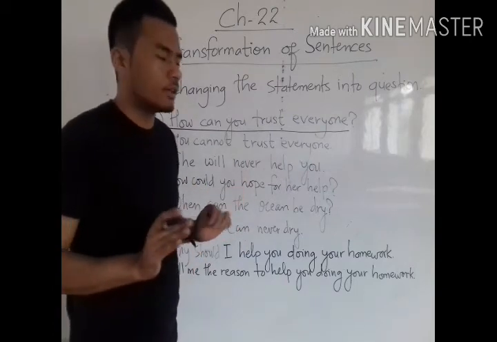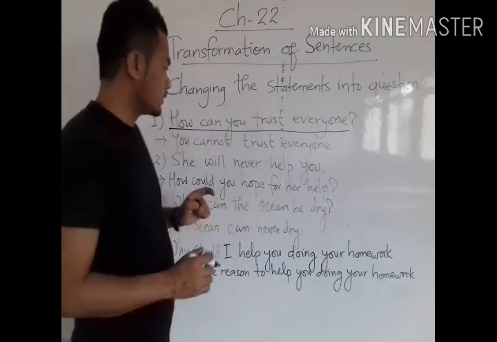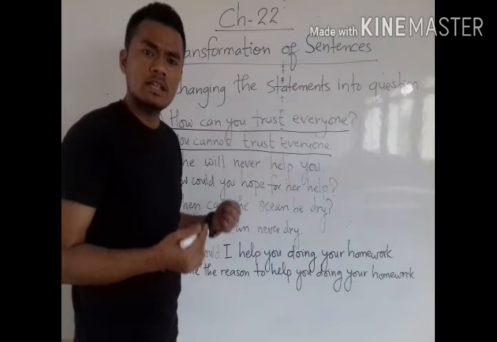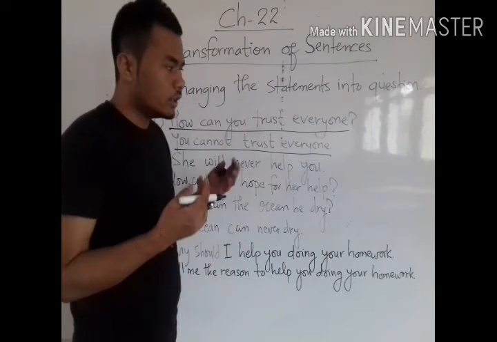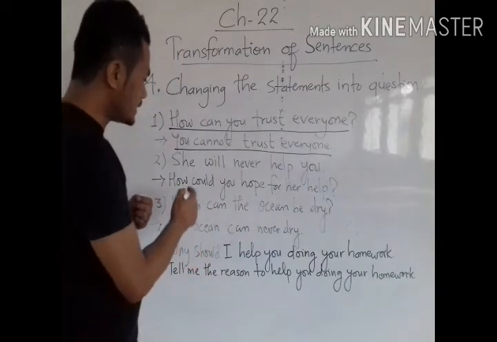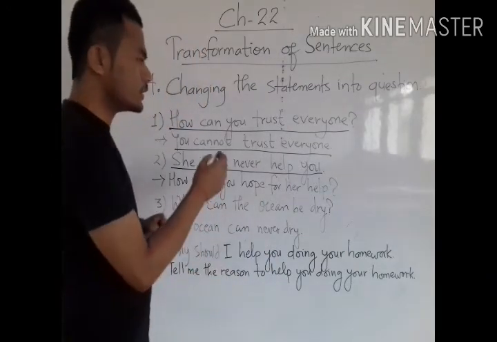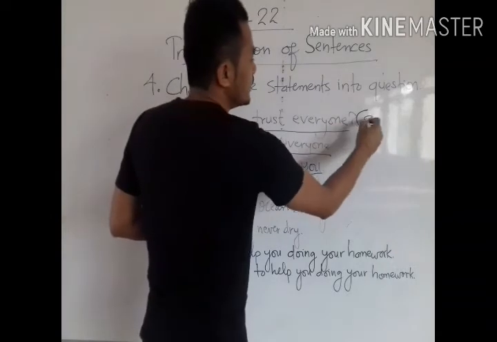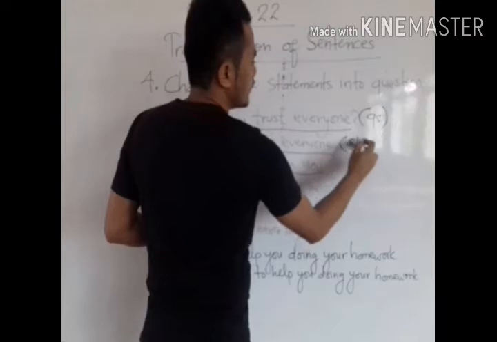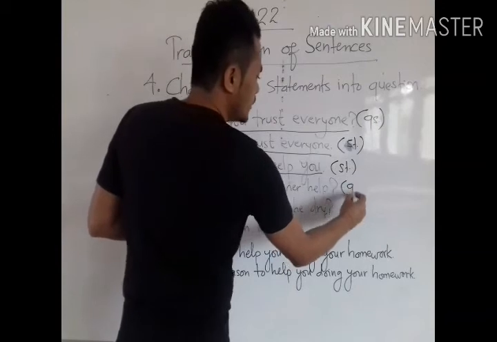So listen very carefully. How can you trust everyone? That means you cannot trust everyone. So both the sentences give us the same meaning. In the same way, she will never help you. See, in sentence number 1, this is a question, and we are changing it into a statement. Now here, she will help you. This is a statement, and now we have changed it into a question.